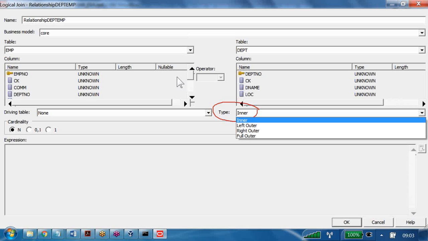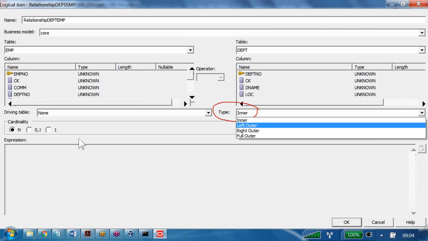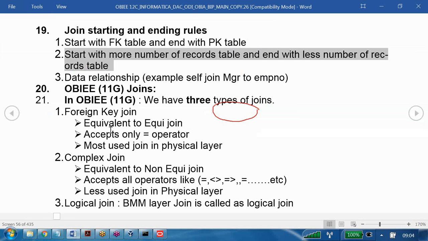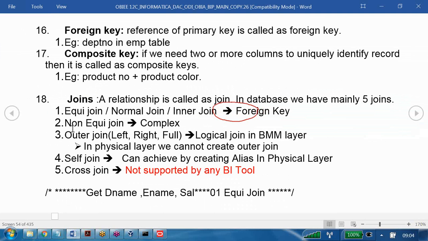Possible. In the physical layer, is creating an outer join possible or not possible? Not possible. In the physical layer we cannot create the outer join, but we can create the outer join in OBIEE. In the BMM layer we can create it, by taking help of the logical join option. That's what we are trying to explain here. If you see here, we are saying outer join: left, right, full outer join. You can do this by taking help of logical join in the BMM layer. In the physical layer, we cannot create an outer join.